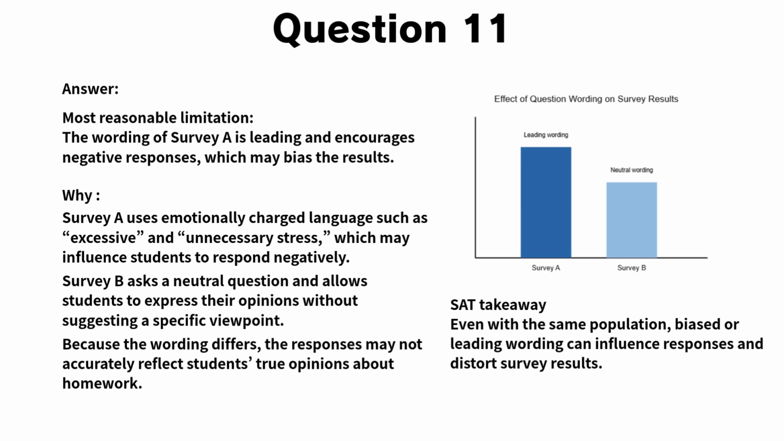Survey B, on the other hand, asks a neutral question and allows students to share their opinions without being guided toward a particular response. Because the wording in Survey A leads respondents in a specific direction, the results may be biased. SAT takeaway: even when the sample is appropriate, biased or leading question wording can influence responses and affect the reliability of survey data.